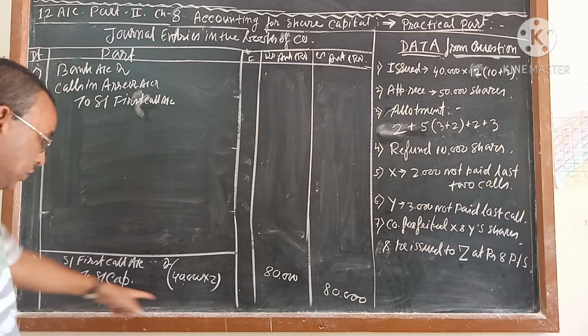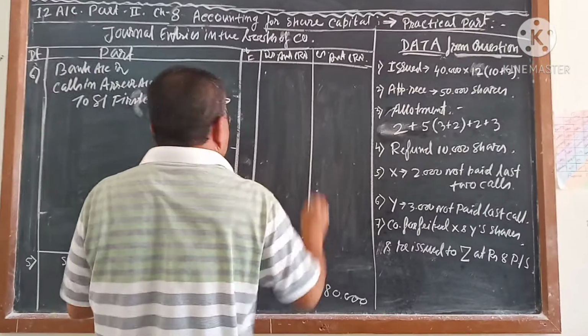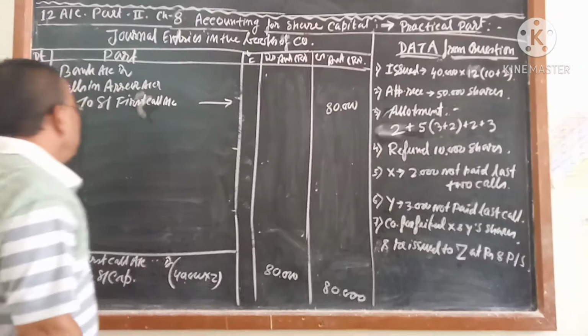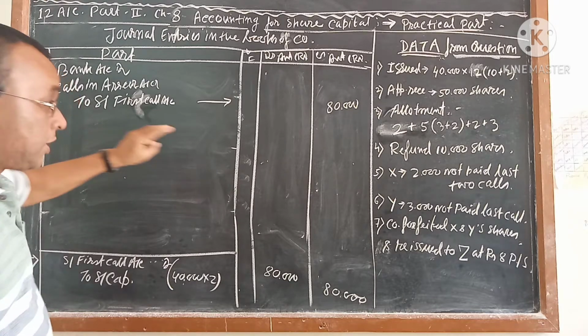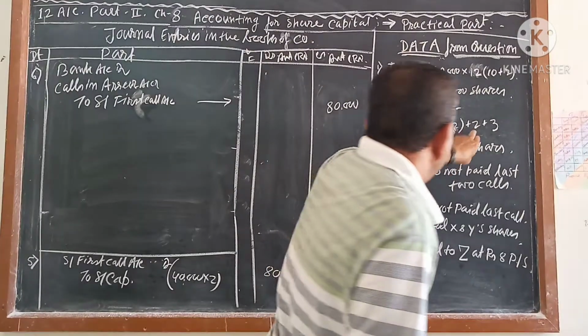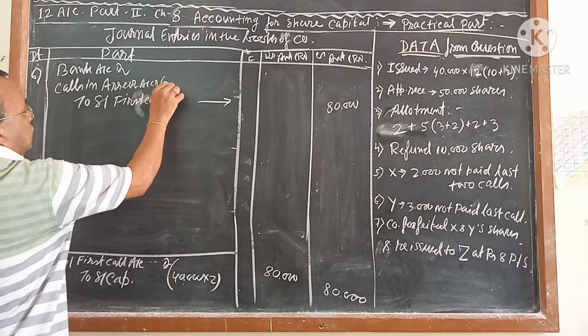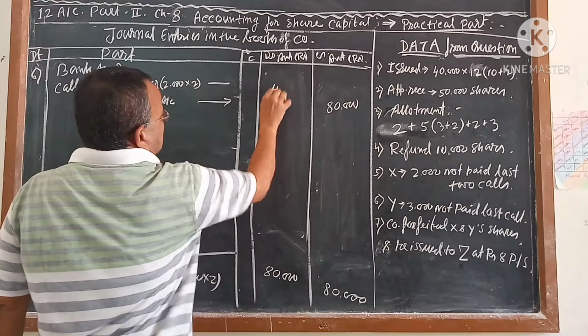Share first call, that you write it 80,000. It is debit was there, you make it. What will do it here? 2,000 shares Mr. X did not pay. How much money? 2,000 into 2, 4,000. So here you write 2,000 into 2 is equal to 4,000.